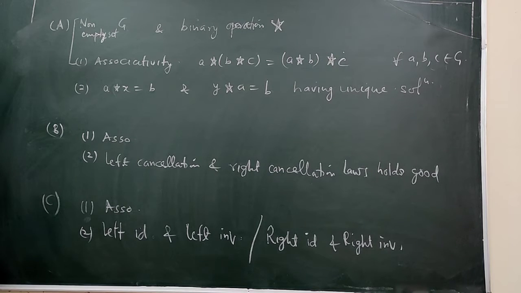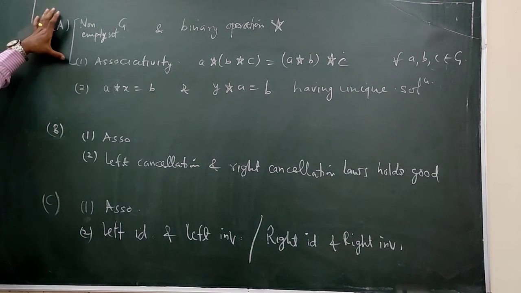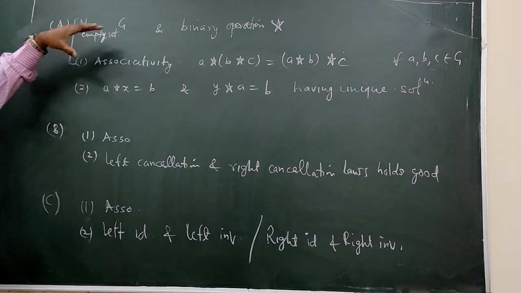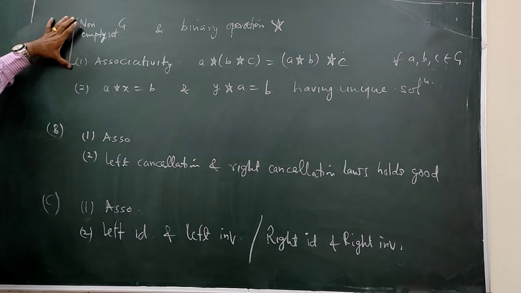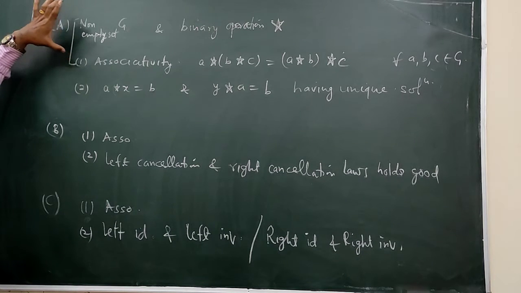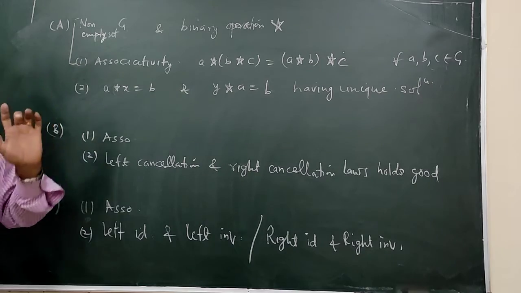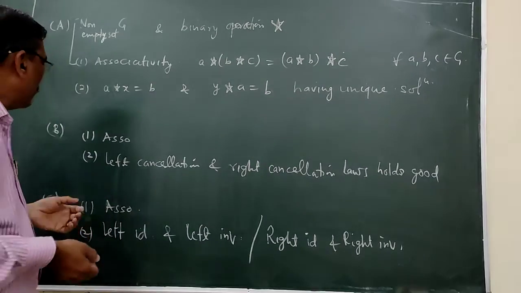So we can define the group in three alternative ways. First, if a non-empty set along with a binary operation is associative, or we can say it is a semi-group, and the semi-group satisfies this property, then this will be a group. This we have to prove.